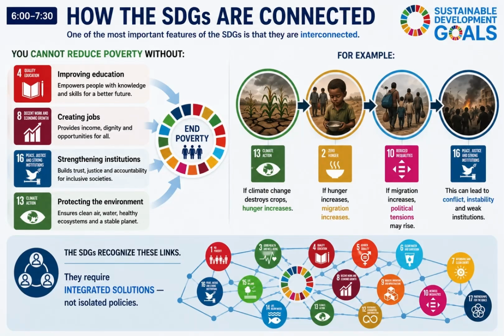How the SDGs are connected. One of the most important features of the SDGs is that they are interconnected. You cannot reduce poverty without improving education, creating jobs, strengthening institutions, protecting the environment. For example, if climate change destroys crops, hunger increases. If hunger increases, migration increases. If migration increases, political tensions may rise. The SDGs recognize these links. They require integrated solutions, not isolated policies.